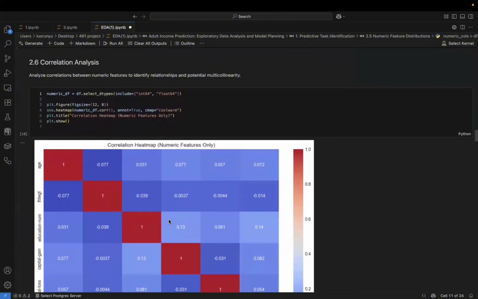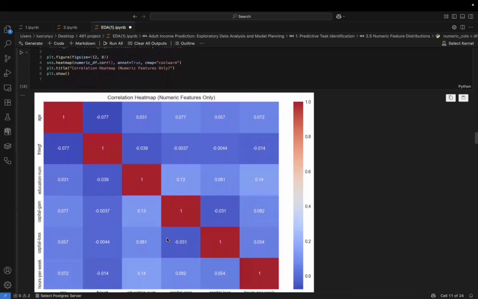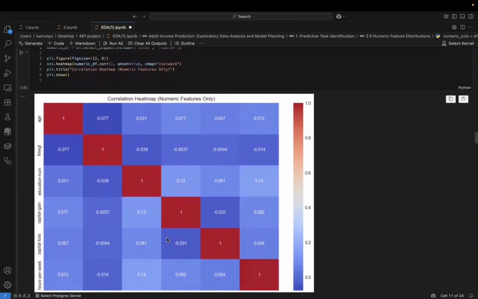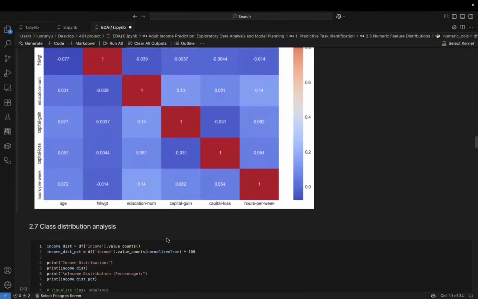We also checked for correlation to avoid redundancy. The heat map highlights that education and education num are highly correlated, since they represent the exact same information. We will drop the categorical education column to prevent multicollinearity issues in our model.